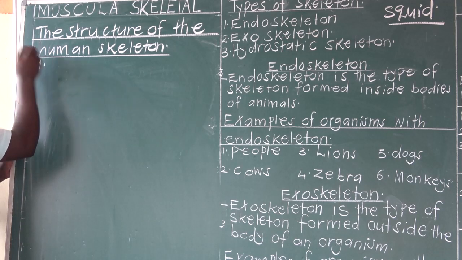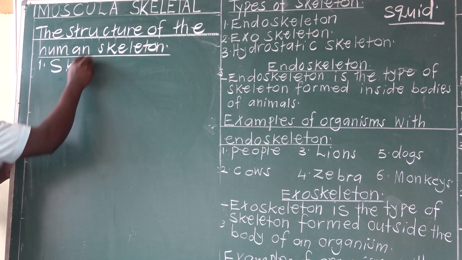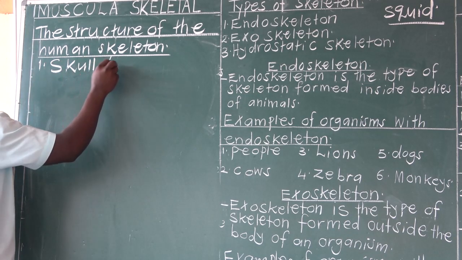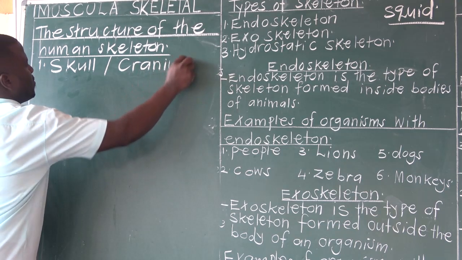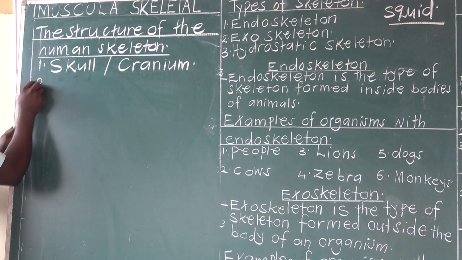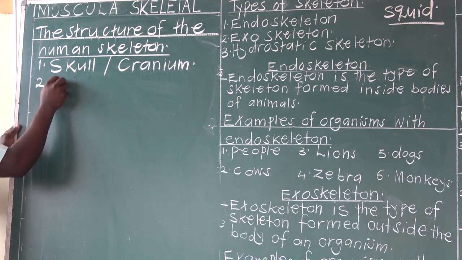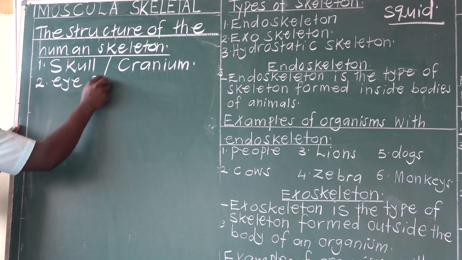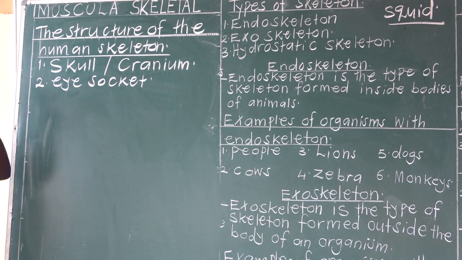Number one shall be the skull. Skull, also known as cranium. Number two, from the skull, we have what we call eye socket. Eye socket protects the eye, where eyes are found.